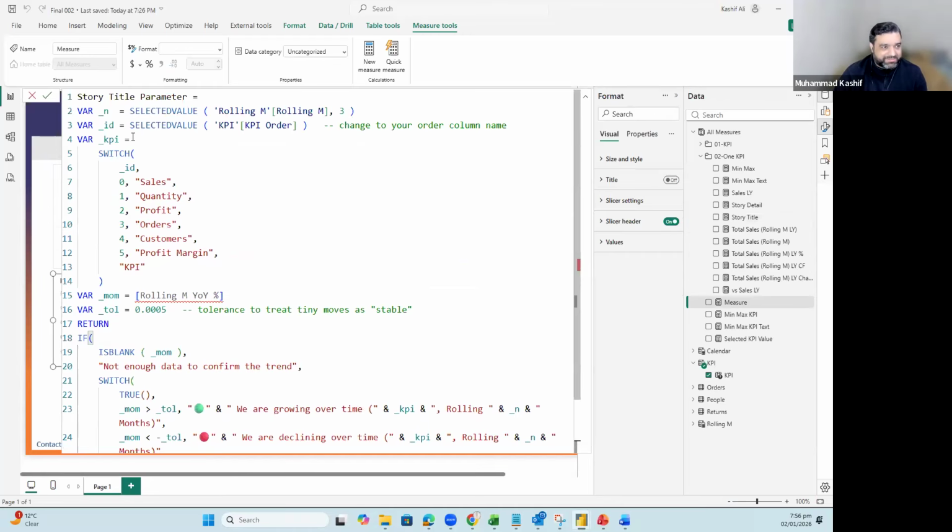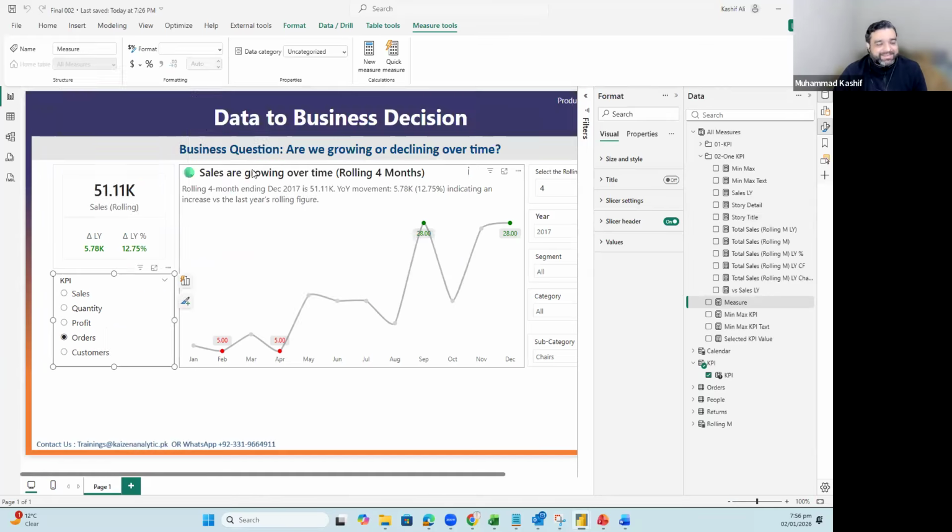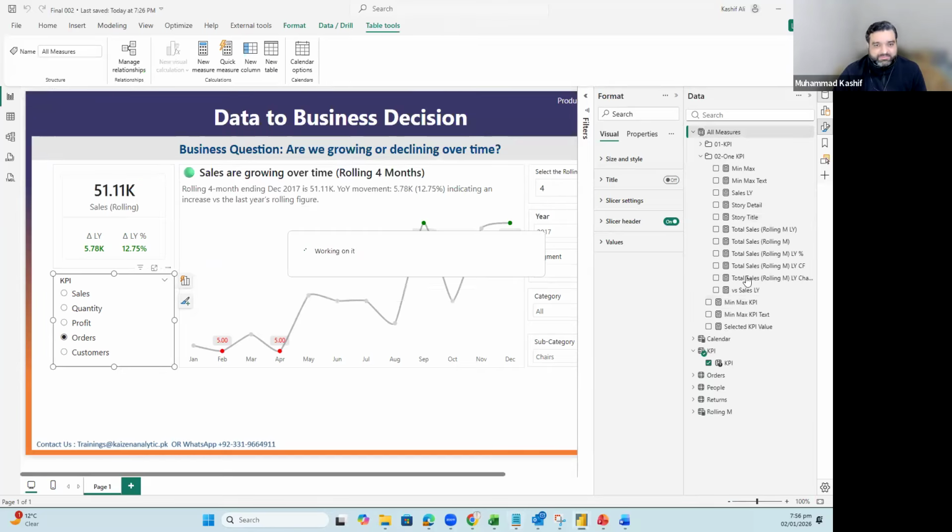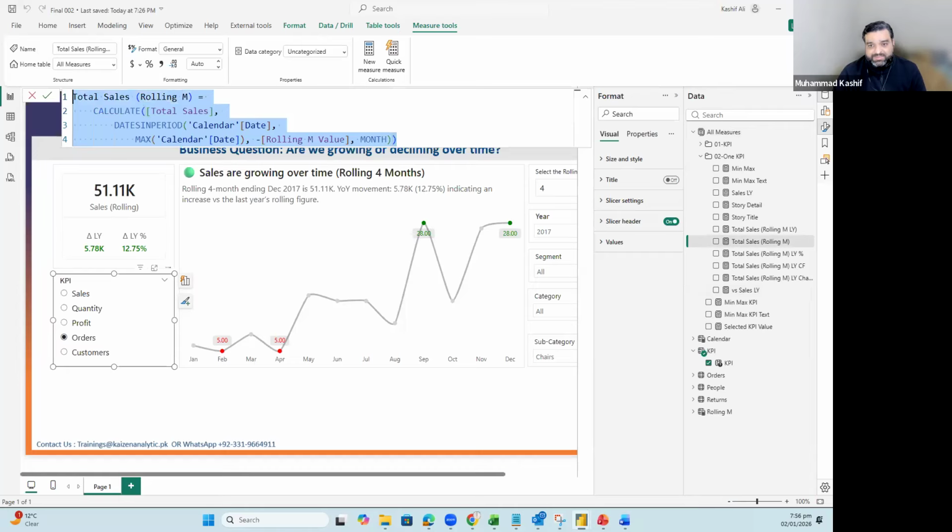Okay, before going to this one, we need to do more things because in the title, actually, I forgot something. Before going to the title, we need to know whether it's growing or not. So we need to match it with the previous one and the same one. So the rolling months sales or rolling KPIs has to be calculated. So this is the measure, okay, and in this measure we need to calculate the next part.